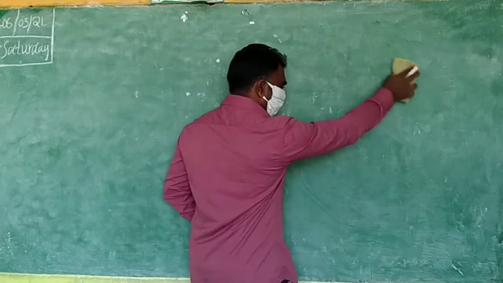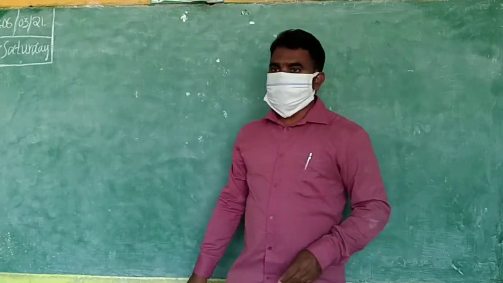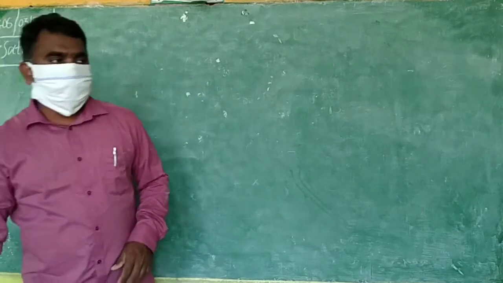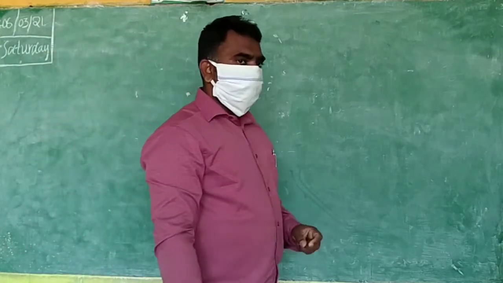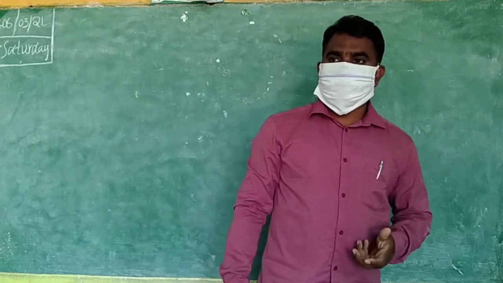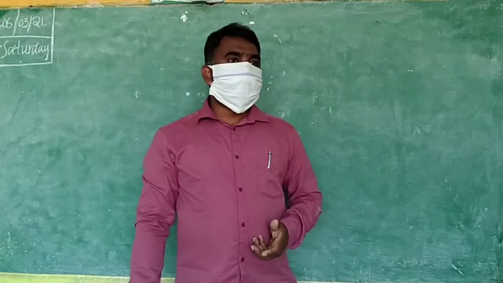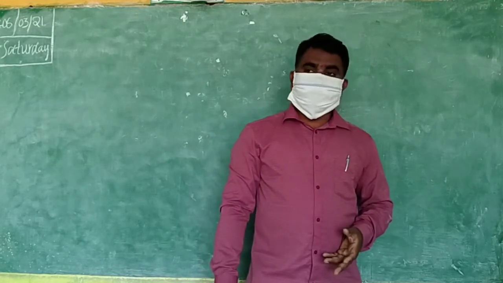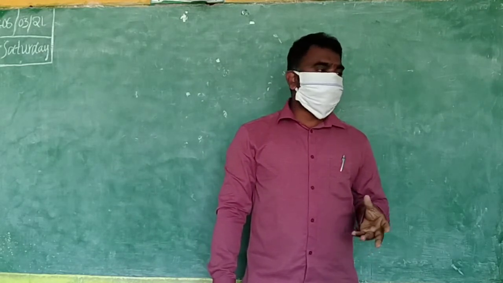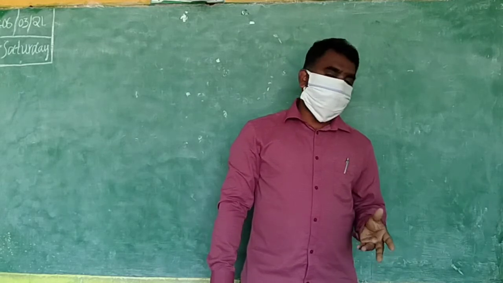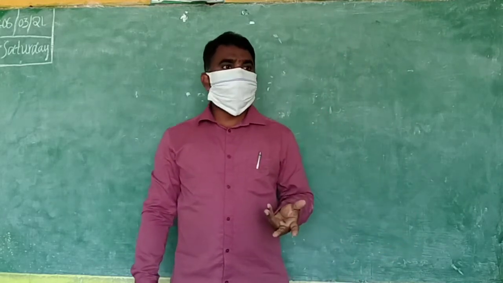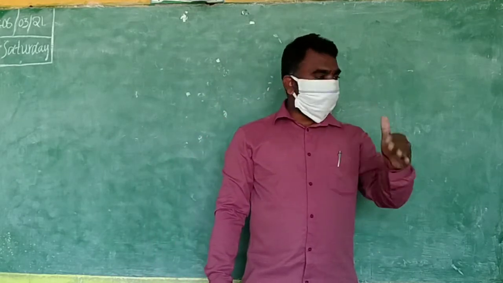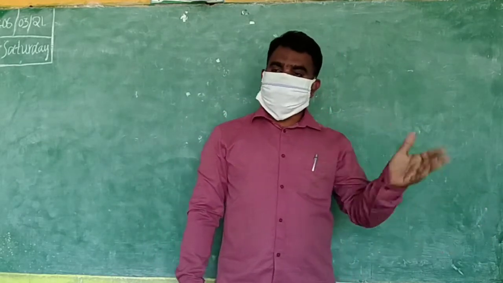Okay, now I have a question. In Little Bird School, there are 55% boys. How many percent girls are there? I said boys are 55%. The remaining are girls only.